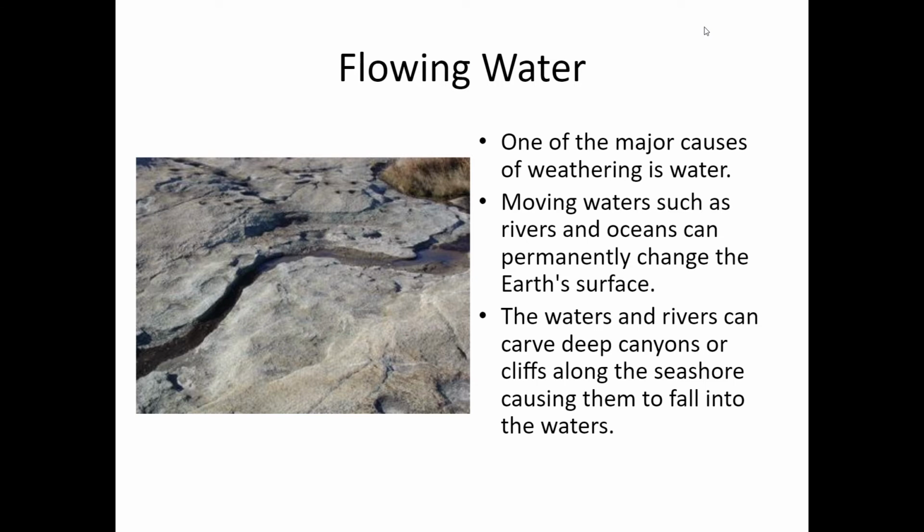Flowing water. One of the major causes of weathering is water. Moving waters such as rivers and oceans can permanently change the Earth's surface. The waters and rivers can carve deep canyons or cliffs along the seashore, causing them to fall into the waters.